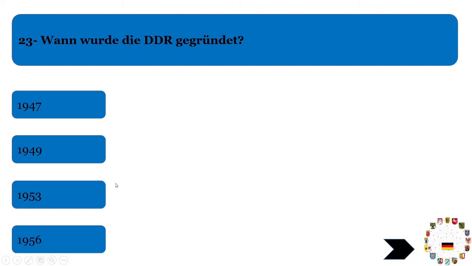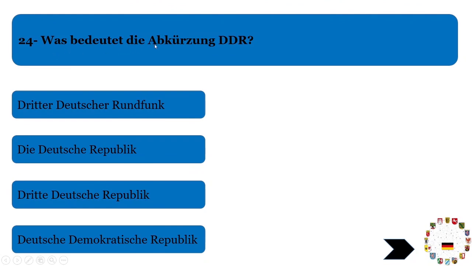Just remember this date, 1949. In 1949, Germany was divided into 2 official countries. One was East Germany, known as DDR or Deutsche Demokratische Republik, and the other was West Germany, known as BRD, Bundesrepublik Deutschland. So 1949 was the year when these 2 different countries came into existence. Just remember this year. It will be very helpful for you because it is the same year for the Bundesrepublik Deutschland as well.